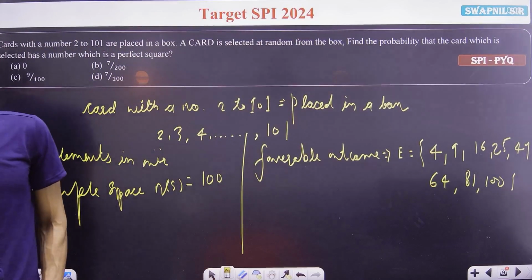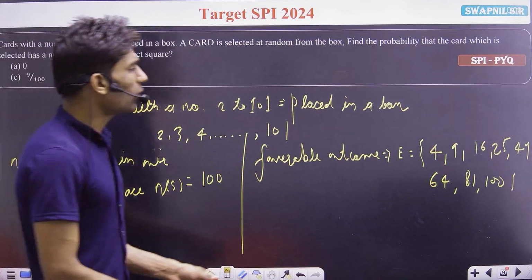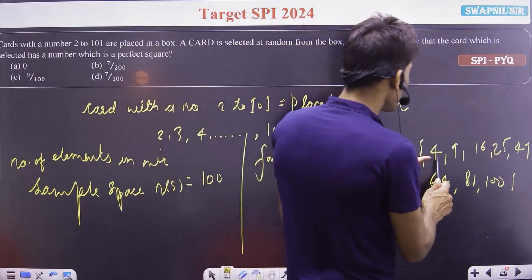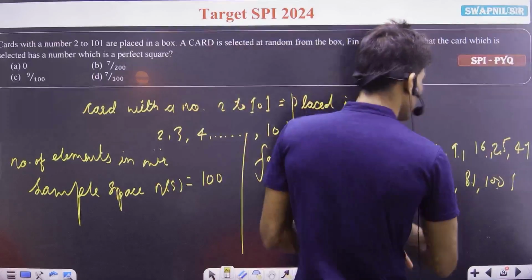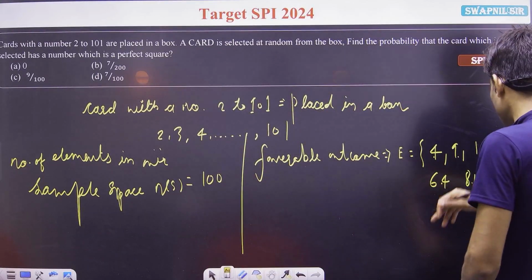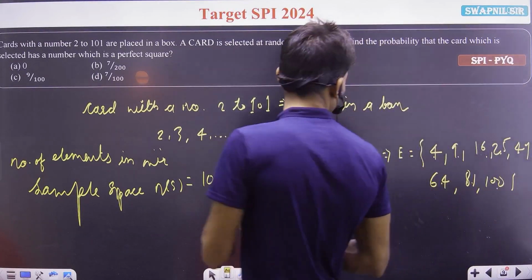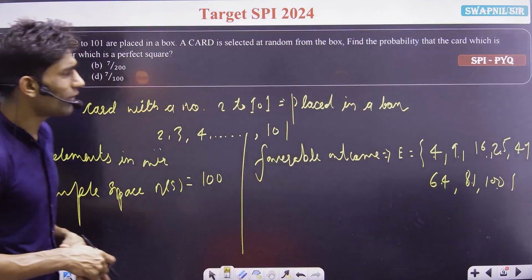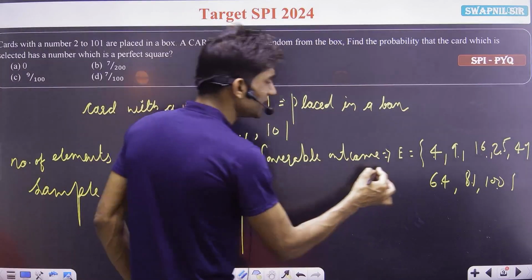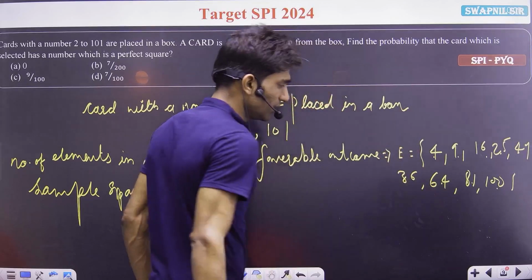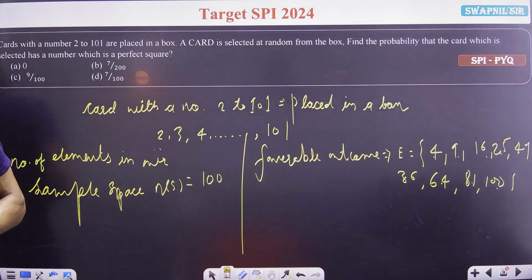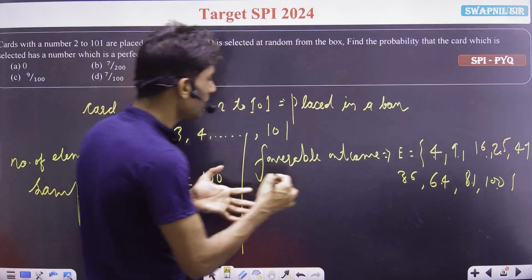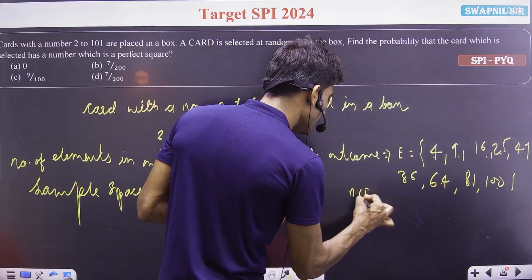Now let's count how many numbers there are. 1, 2, 3, 4, 5, 6, 7, 8. One more number is remaining. 36 is also remaining. In total, between 1 to 100, the number of elements in our favorable event is 9.